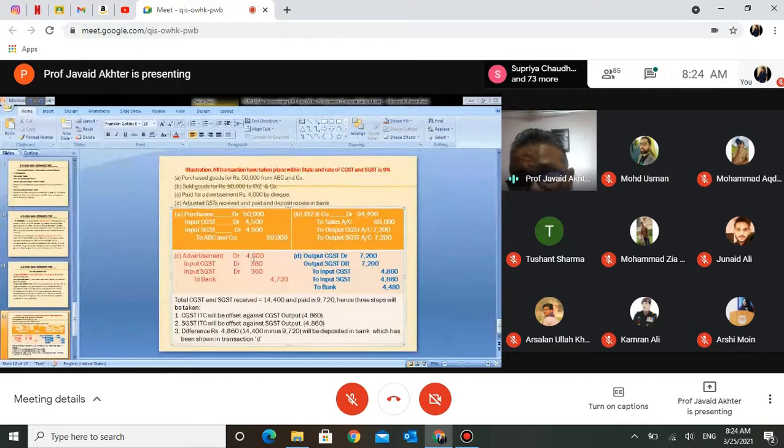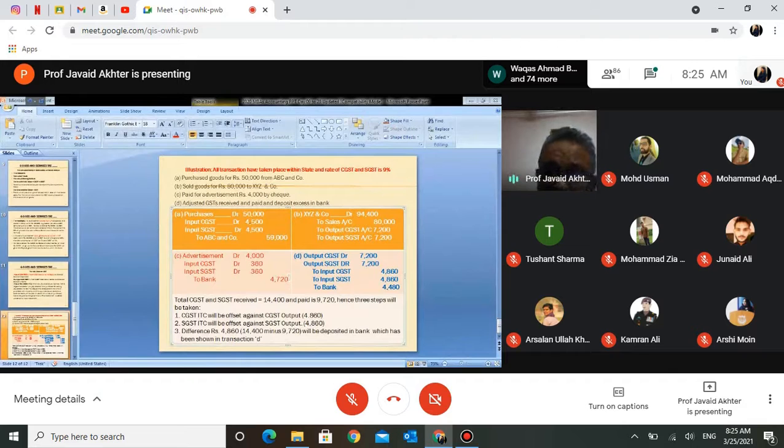So 9% of 4,000 we will calculate 9% for central government, 9% for state government. So advertisement debit, central GST debit, state GST debit to bank account. So company is paying advertisement only for 4,000, but money that goes out of its bank would be 4,720. This 720 will be in the form of GST.